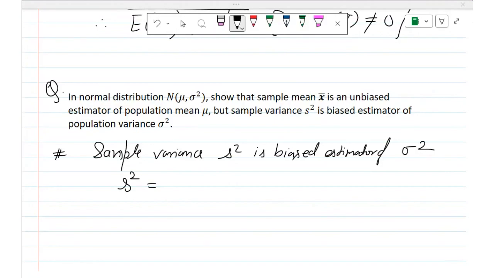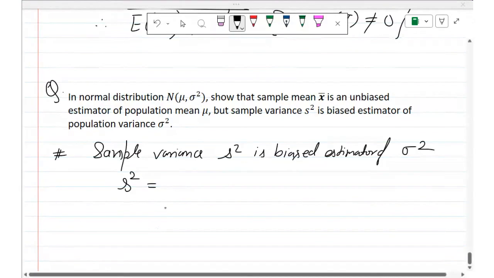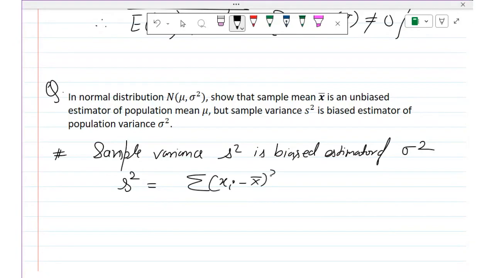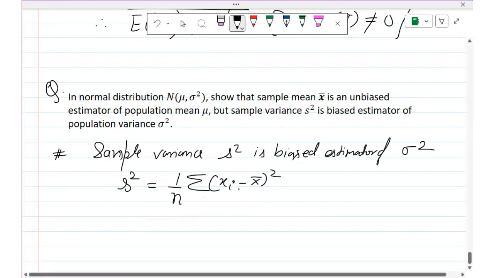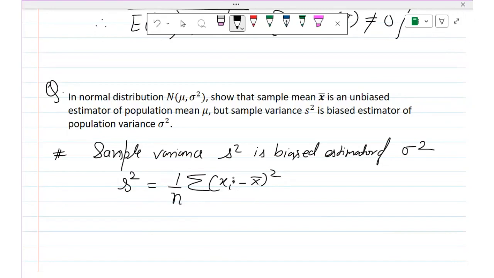What is the meaning of sample variance? So variance is the average of the square of deviation from the sample mean. So xi minus x bar is the deviation from the mean, and the square of deviations divided by the total number of data points, that is called variance. From the data, if you want to find the variance, you can find it in this way.